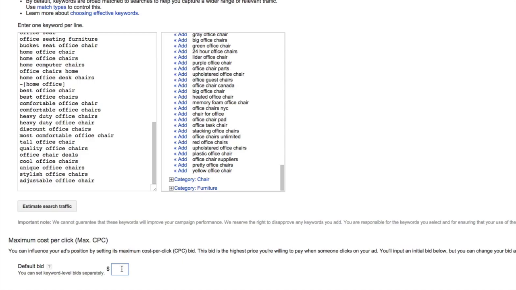Now, the question is, what should we set this default bid to? And that's a great question. The truth is, and it's a very frustrating answer, in a new account like this where we don't have historical data to look at, there's no way to really know.